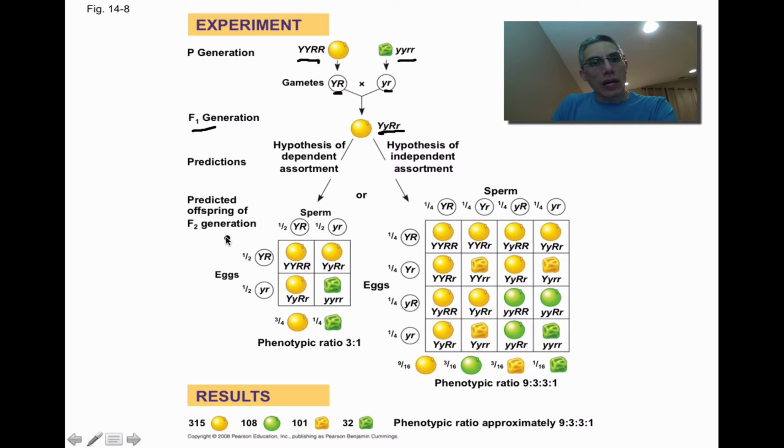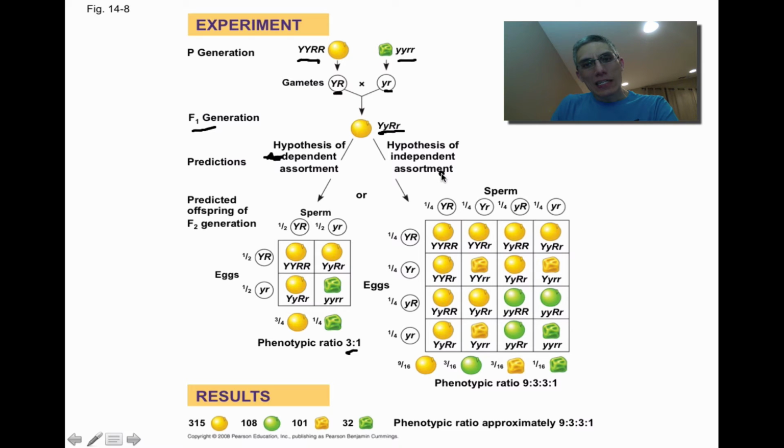So when you look at the F2 generation in this case, if it was not independent assortment, in other words, it was dependent assortment, meaning they kind of influenced each other as they were passed on or combined to produce that offspring, you would end up with a typical phenotypic ratio of about 3:1.